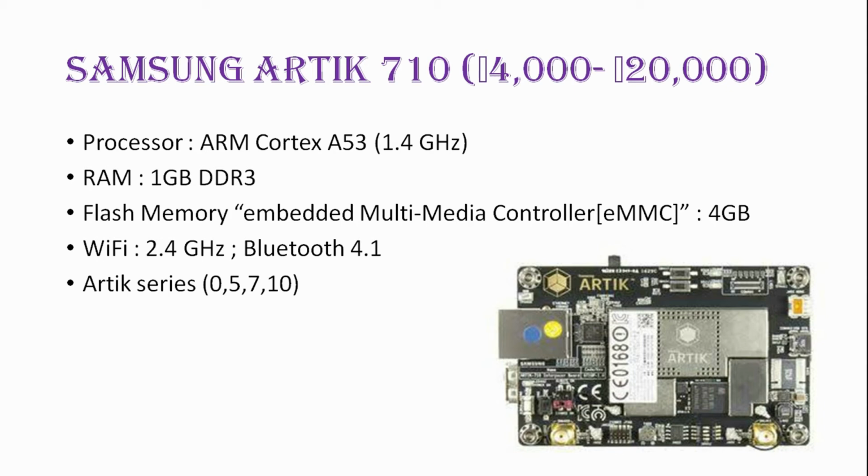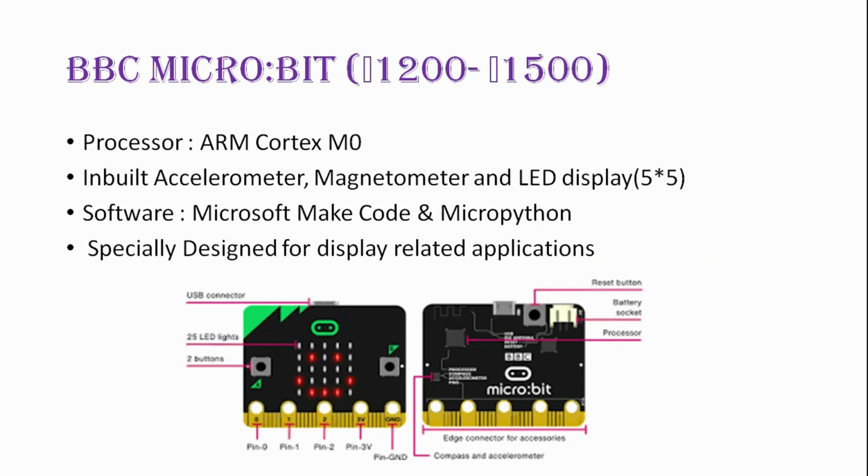It has 1 GB of DDR3 RAM, then 4 GB of flash memory, then Wi-Fi 2.4 GHz, Bluetooth version 4.1, and there are various ARTIK series such as ARTIK 0, 5, 7, 10. These are some series which were developed one after another. So this is the IoT development platform which is developed by Samsung.